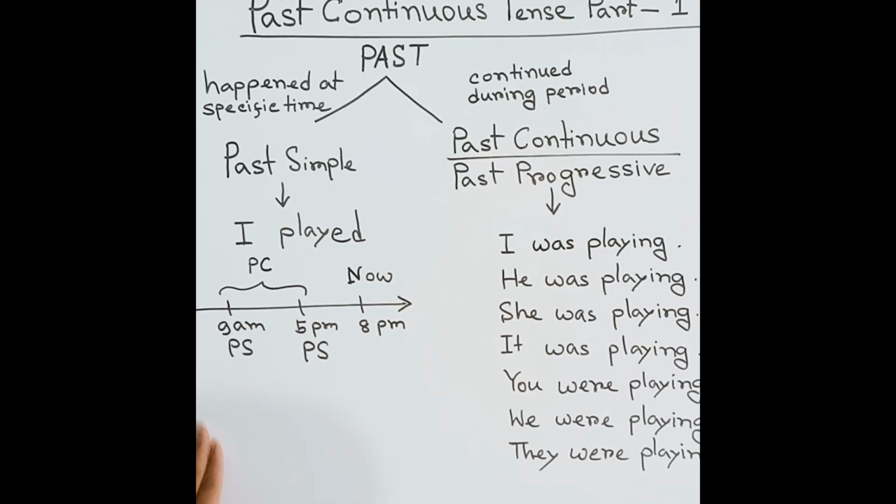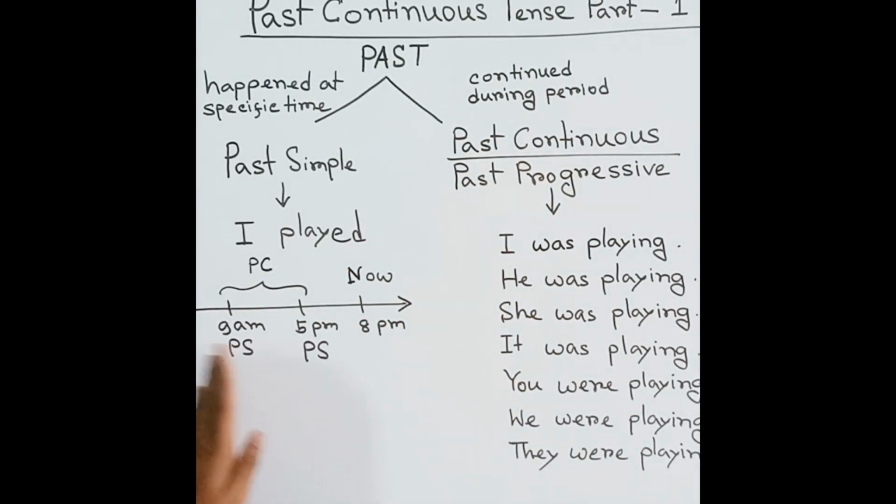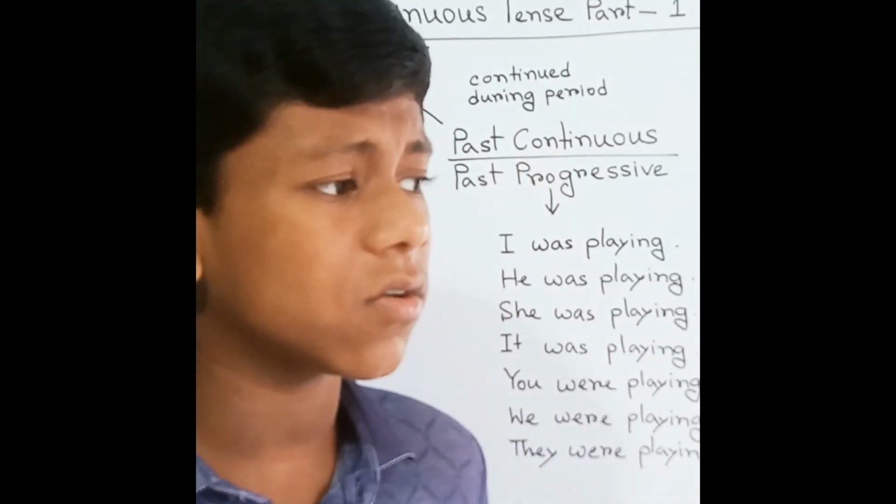Here we are watching these times, which are specific points, 9 a.m. and 5 p.m. If I indicate 9 a.m., I can say it with another verb.